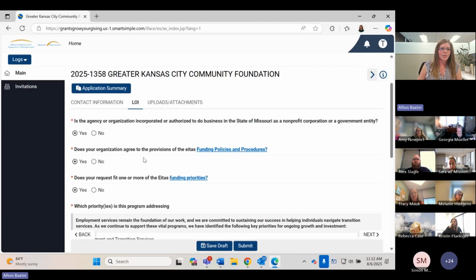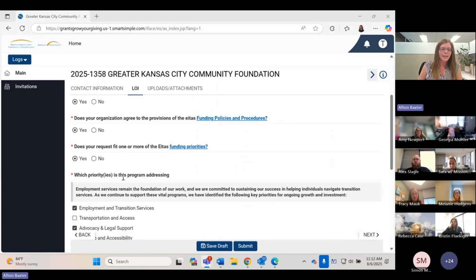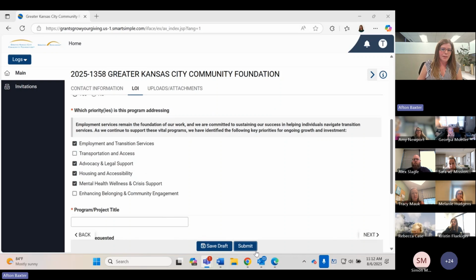And so once all the required fields are filled out, again, that's anything with a red asterisk, you'll be able to hit submit. Anytime throughout this process, you can of course hit Save Draft, and that will save your process. So you can come back later and pick up where you left off. And then whenever you are ready to submit, the submit button is there and you'll be good to go.